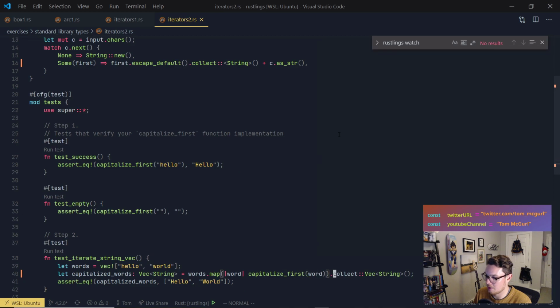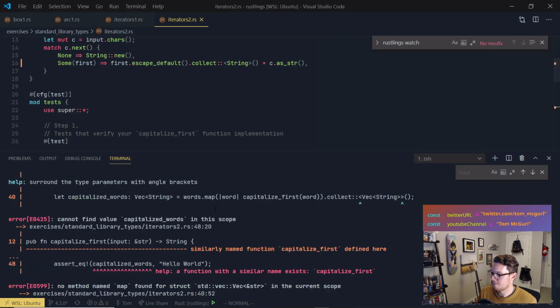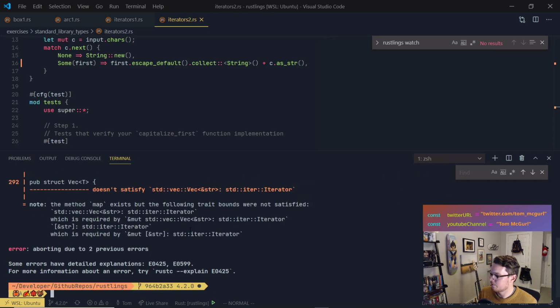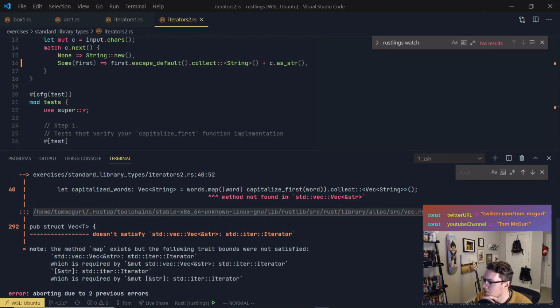Because it's the type, right? The type is a vector type string. So let's try this. Let me clear this out. Run it. Okay, so let's see. Method not found in string vector string map. So we can't use map because we have a vector of strings.